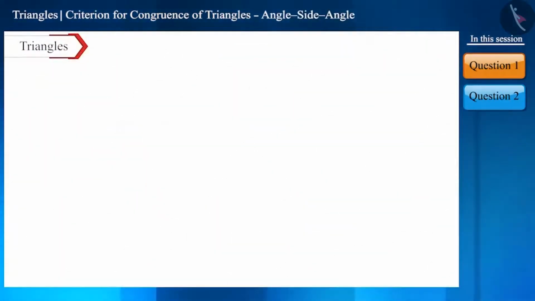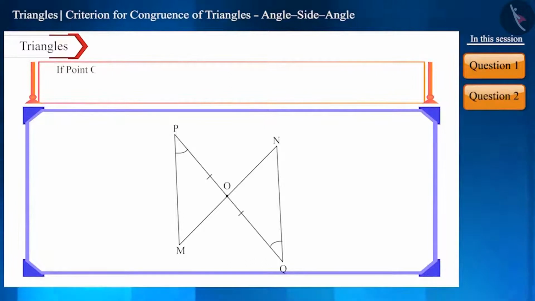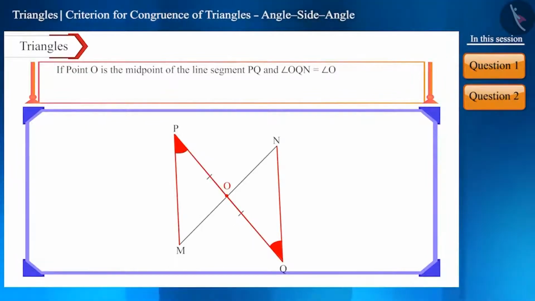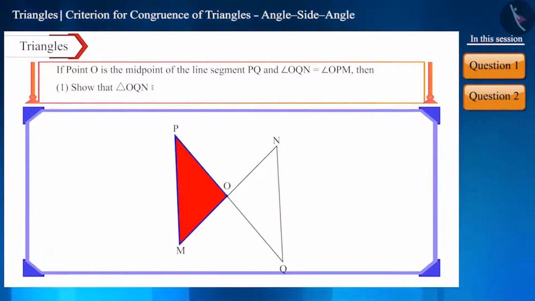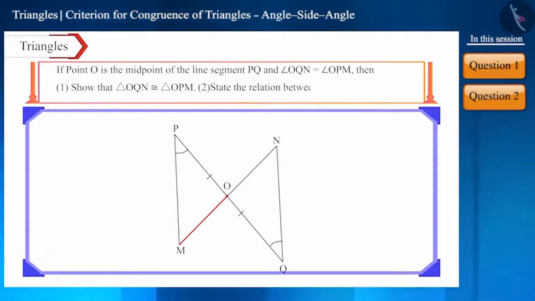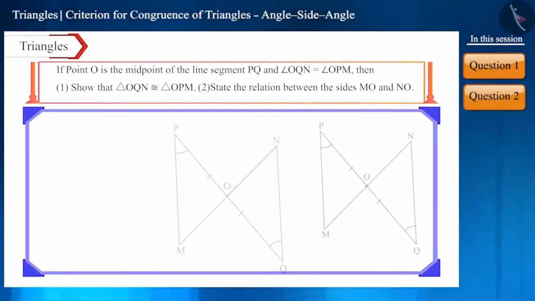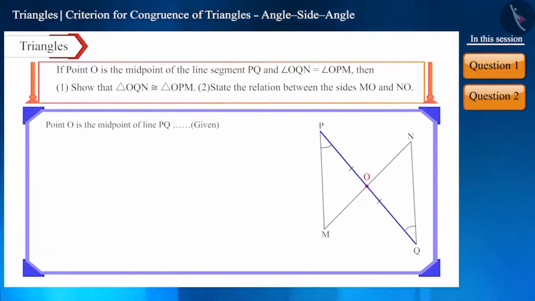Let's move ahead to our next question. In the figure, if point O is the midpoint of the line segment PQ and angle OQN is equal to angle OPM, then show that triangle OQN is congruent to triangle OPM and tell the relationship between sides MO and NO. Here we are given that point O is the midpoint of line PQ. Therefore, QO will be equal to PO.